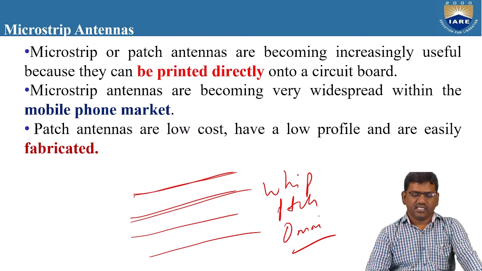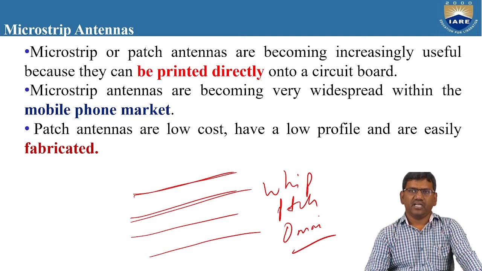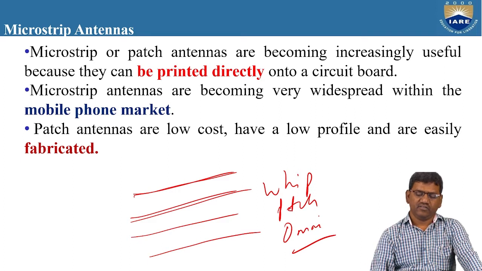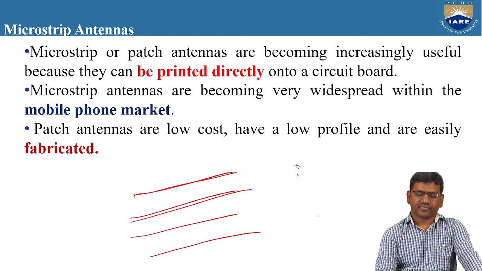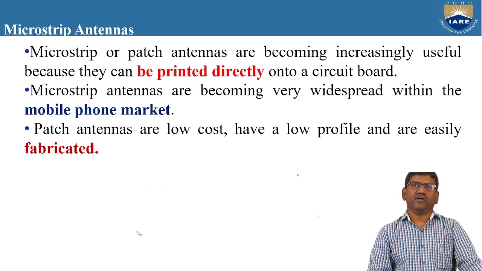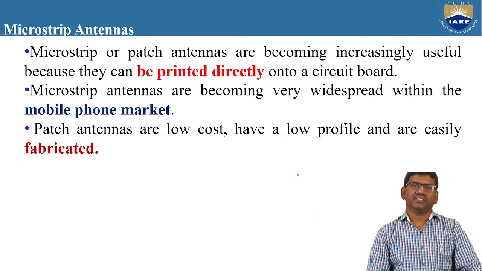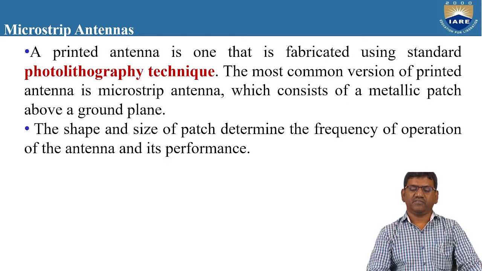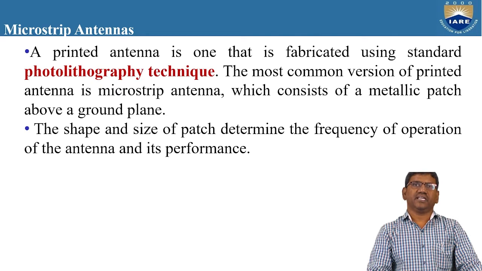These patch antennas are low cost, have a low profile, and can be easily fabricated. So we need to fabricate by the process of photolithography. If you want to print the patch onto the circuit board, a process is required. We call it the photolithography process, right? A printed antenna is one that is fabricated using one standard technique, which is known as the photolithography technique.